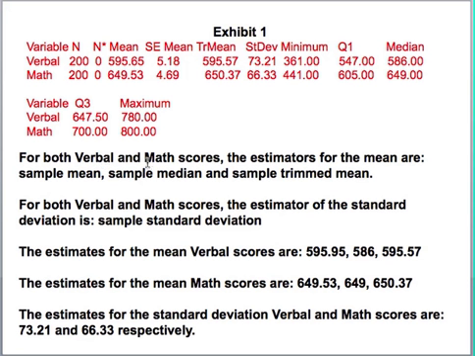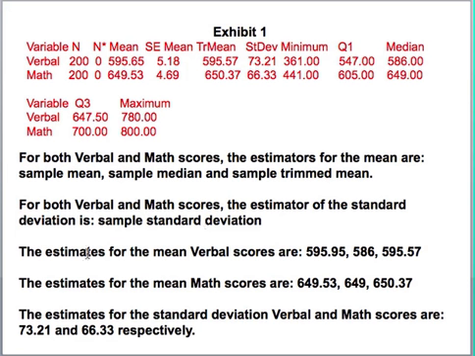So for both the verbal and math scores, the estimators for the mean would be the sample mean, sample median, and sample trimmed mean. For both of the verbal and the math scores, the estimator for the standard deviation will be the sample standard deviation.